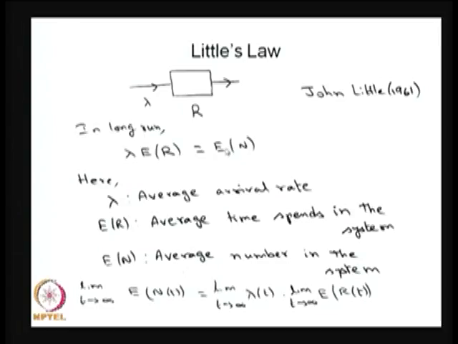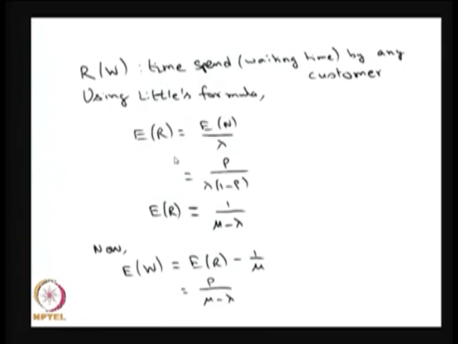Now, using this Little's law, I am going to find out the measures for the M/M/1 queue model. So, suppose R denotes the time spent in the system by a customer, and W denotes the waiting time of any customer in the system. Then I can use Little's law from the previous discussion. If I know the mean arrival rate, and if I know the mean number of customers in the system in the longer run, using these I can find out the average time spent in the system.